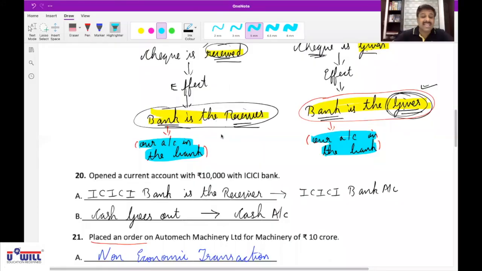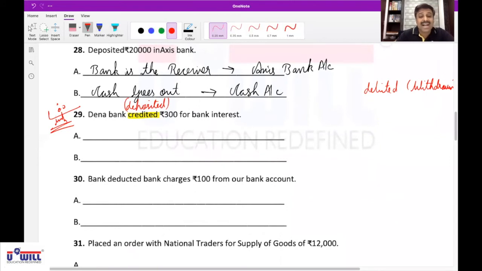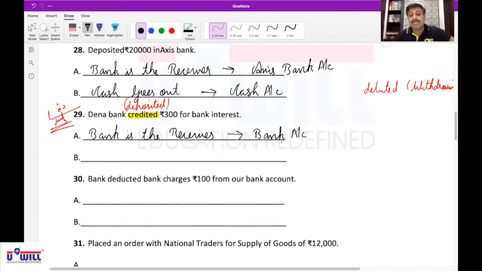So what will be the first effect over here? Write down. Mark this transaction as important. What comes in? Nothing comes in. Which expense? No expense. Who is the receiver? Bank is the receiver. Now, when we say bank is the receiver, what do we mean by that here? Our account in that bank is the receiver. Okay? That affects bank account. But when we say bank account, it means our account in the bank, not literally that particular bank. Is everyone clear with it?